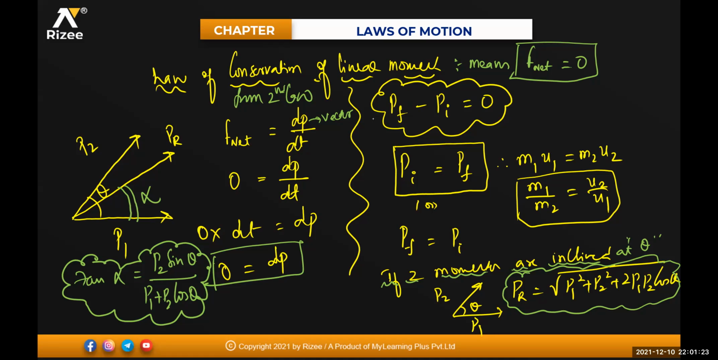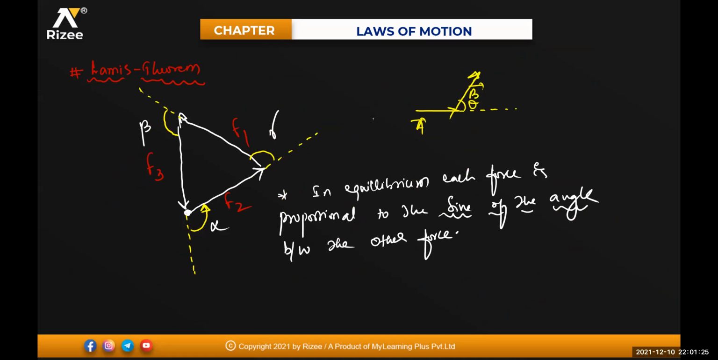Chalo, next one. I talked about Lami's theorem. Can anyone tell me what is Lami's theorem? I told you that Lami's theorem is nothing but: in equilibrium, the net force acting on the system is 0. In equilibrium, each force is proportional to the sine of the angle between the other two forces.